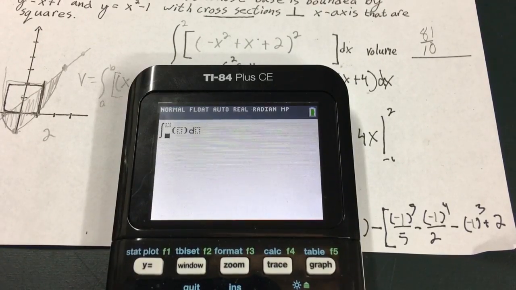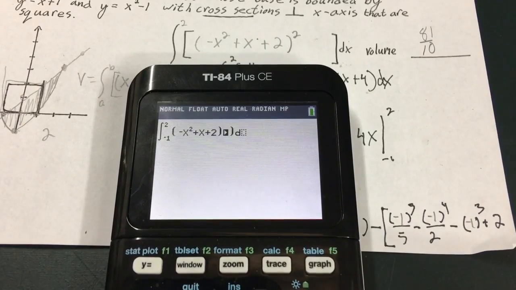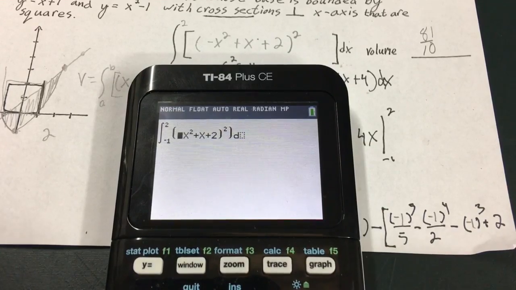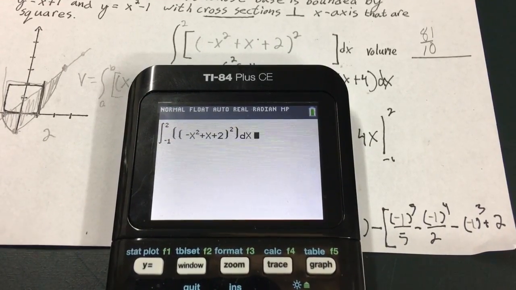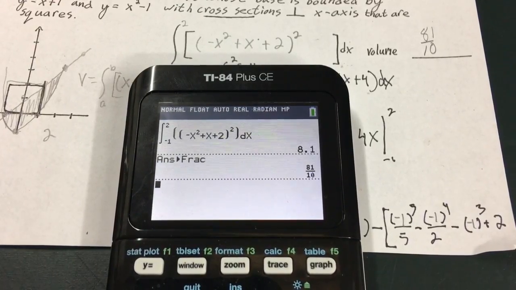The integral from negative 1 to 2 of negative x squared plus x plus 2, squared. Just realized I have to go back and put another parenthesis there. No biggie. With respect to the x-axis, 8.1, 81 over 10.